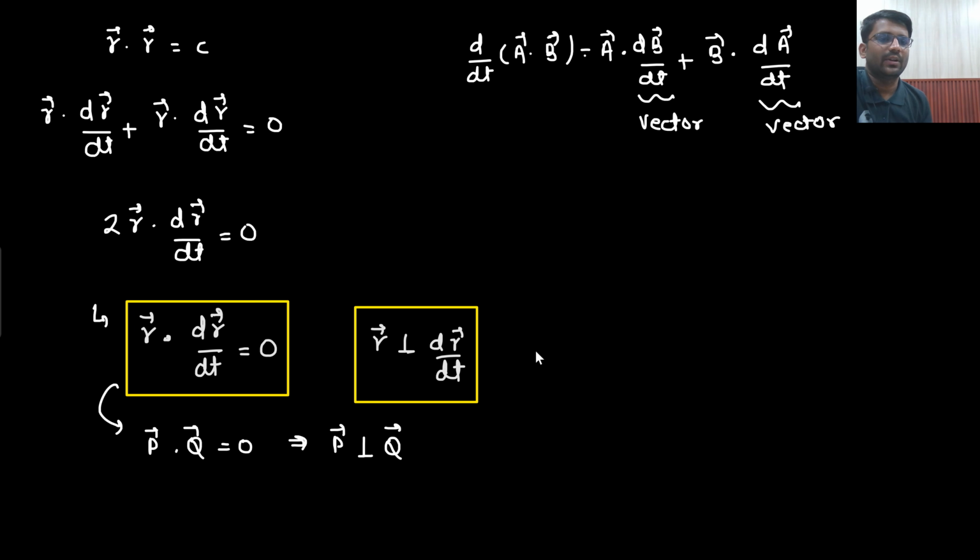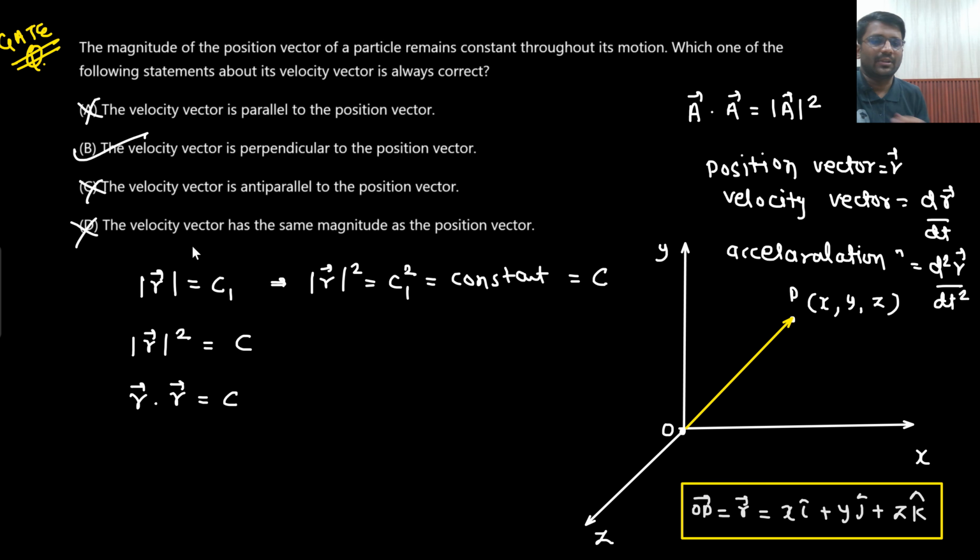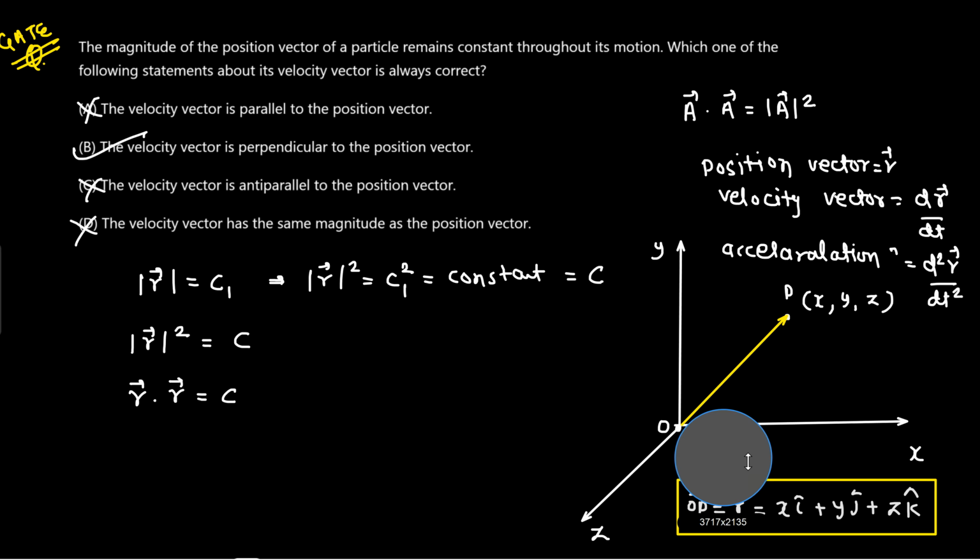The r vector is perpendicular to the velocity vector. What is this known as? This is your position vector and this is your velocity vector. So position vector is perpendicular to the velocity vector, if the magnitude remains constant. Understandable? We can understand this by the graph as well. How can we understand by the graph? If